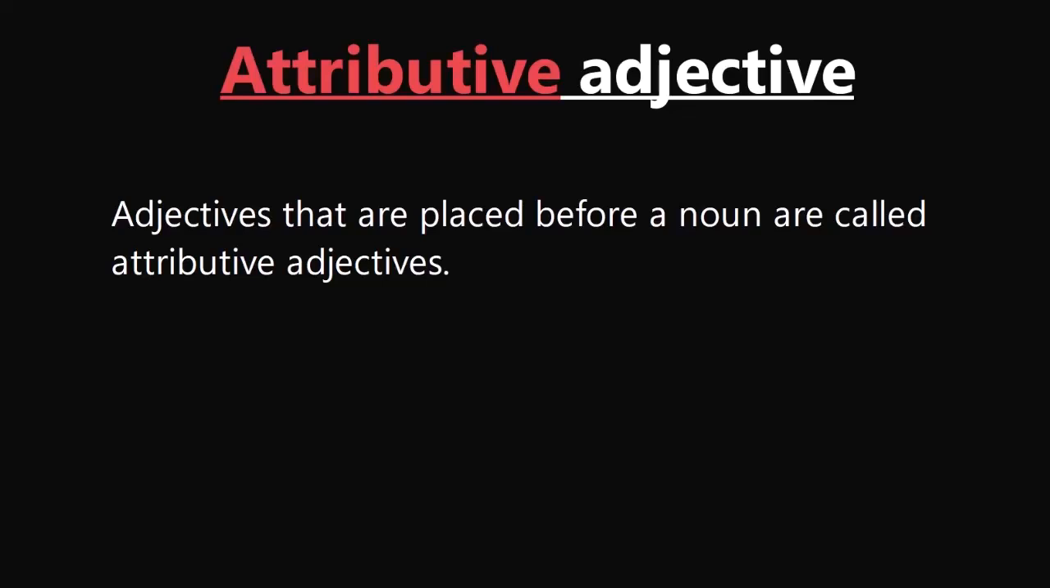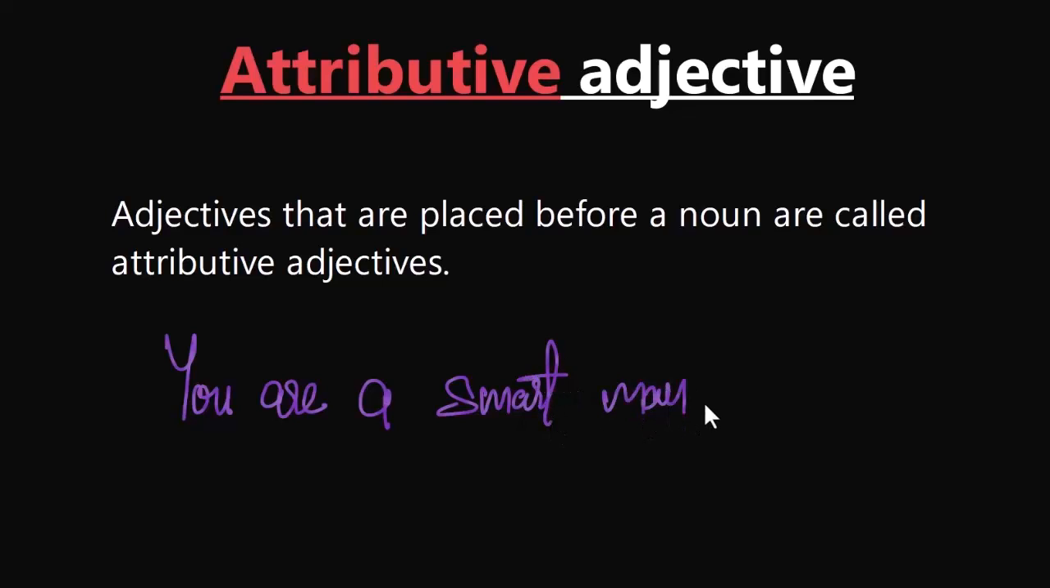An attributive adjective comes right before the noun it gives information about, right? It modifies. So it is placed right before the noun it gives information about. For example, you, my friend, are a smart man. What kind of a man are you? You are a smart man. It is giving information about the noun man coming right before it.